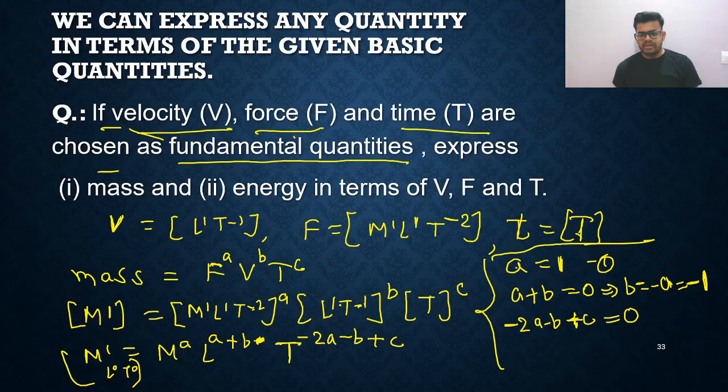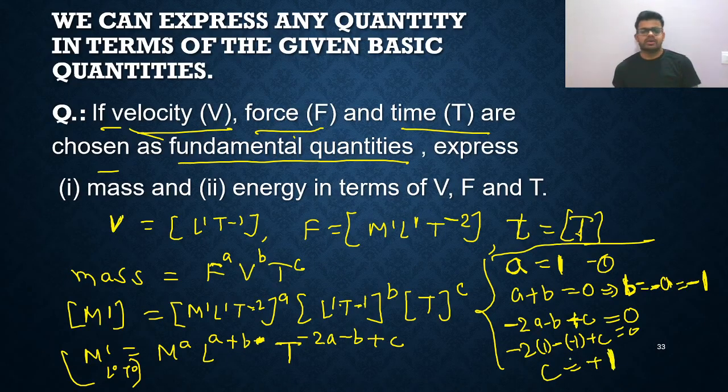So you got the value of a, that is 1, just by comparing the power of M. Next, b is equal to minus 1, by comparing the power of L. Now let us compare the power of time: minus 2a, a is 1, minus b means minus of minus 1, plus c is equal to 0. Minus 2 plus 1 gives minus 1, and c is equal to plus 1.